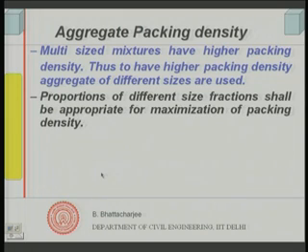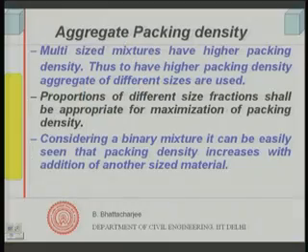The proportions of different size fractions must be appropriate, because you just can't add anything in any proportion and expect to improve it. You must do it according to certain rules, and that is how you can maximize the packing density.